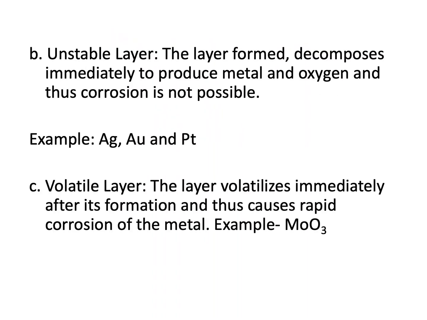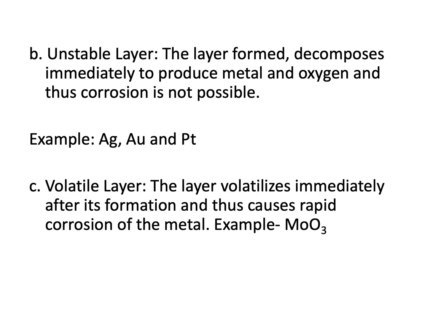In case of unstable layer, the layer decomposes immediately to convert back into metal and oxygen, and thus corrosion is not possible, because once metal reacts with oxygen to form the oxide layer, the oxide layer decomposes back to form metal and oxygen. So only the top layer will be in reaction with oxygen, while the layers below remain protected. This type of behaviour occurs in case of gold, silver and platinum, and therefore since they are not corroded, they are known as noble metals.